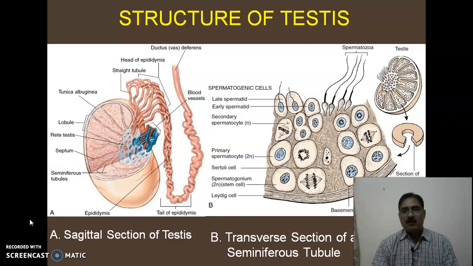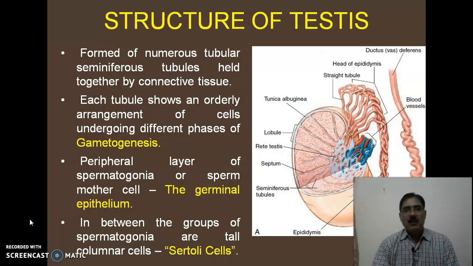If we cut a cross section of a seminiferous tubule, we can see various types of cells in the stages of spermatogenesis. The peripheral layer of spermatogonia, or sperm mother cells, is known as the germinal epithelium. In between the groups of spermatogonia are tall columnar cells known as the Sertoli cells.